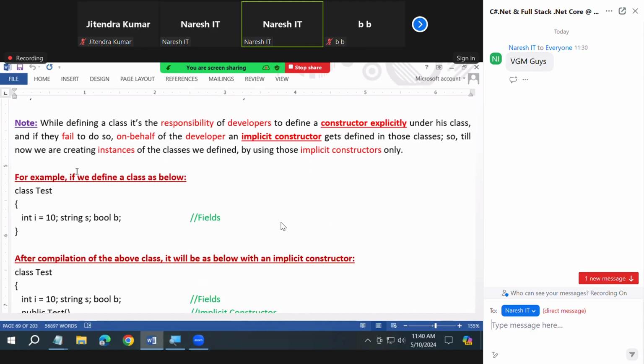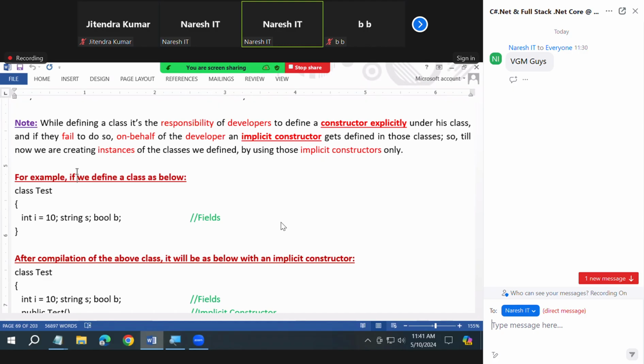Don't forget that every instance you created for the class is calling the implicit constructor. So till now, we are creating instances of the classes we defined by using those implicit constructors.